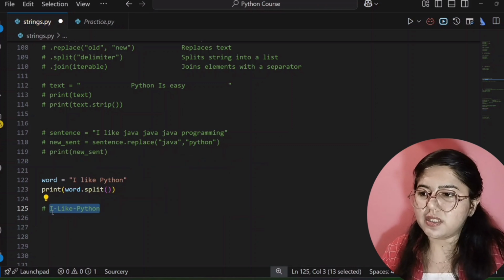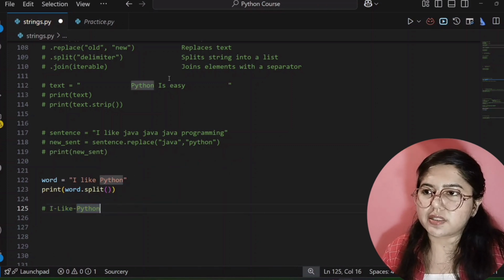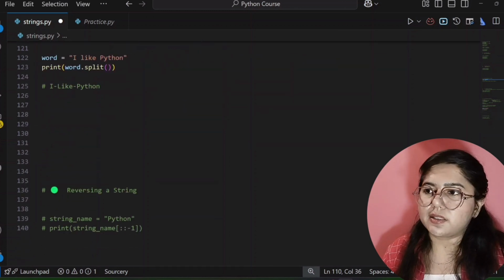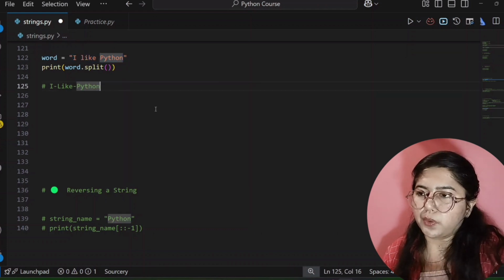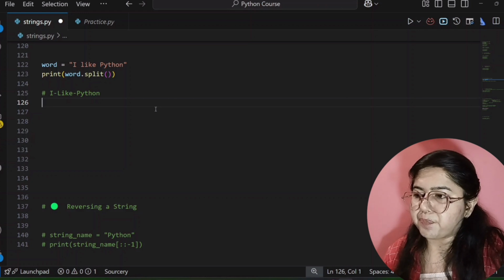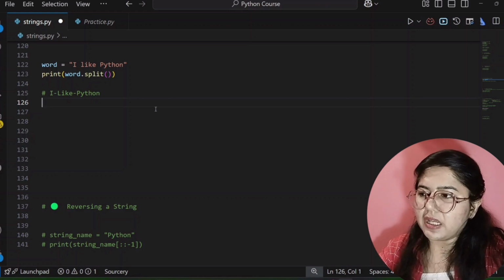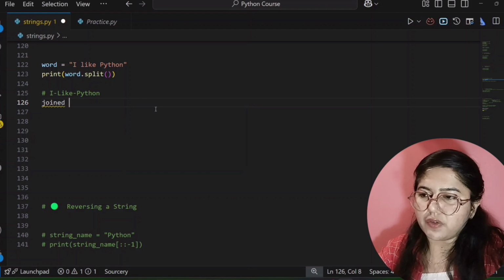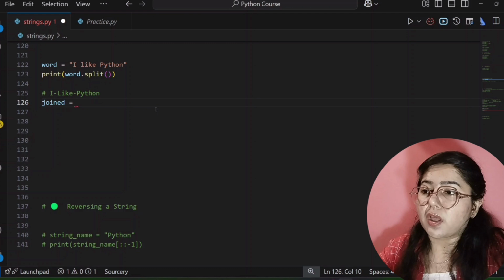So let me comment this out, and now we will write code for this dot join. We have already created our string, that is I like Python, and it is stored in the variable word. Okay, so now I will directly join this with the help of hyphen. For joining this, we have to create another variable where it will be stored, that is joined, and then we have to join with the help of hyphen.